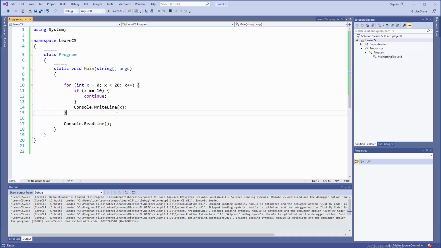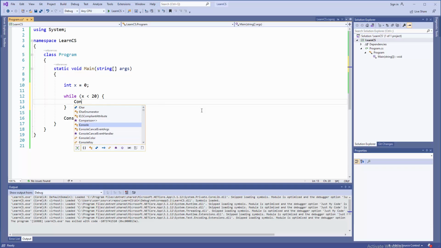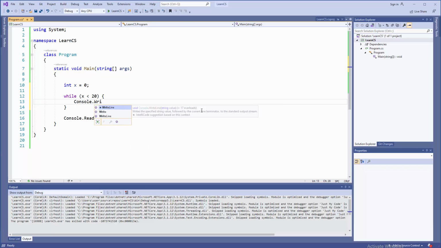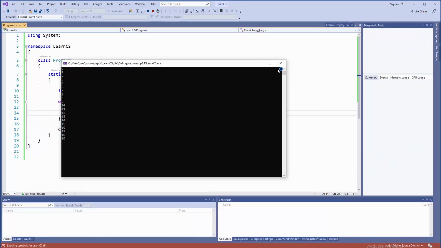So what about while loops? Well, they're a little bit more difficult to understand sometimes, but let's handle them. Integer x is 0, which is the starting point. We will use while, and the condition must be x less than 20, and immediately after that we're gonna say Console.WriteLine that specific x, but don't forget that we also need the algorithm x++, or increment. Okay, so will this work? Default case, yes. Okay, we have the listing.